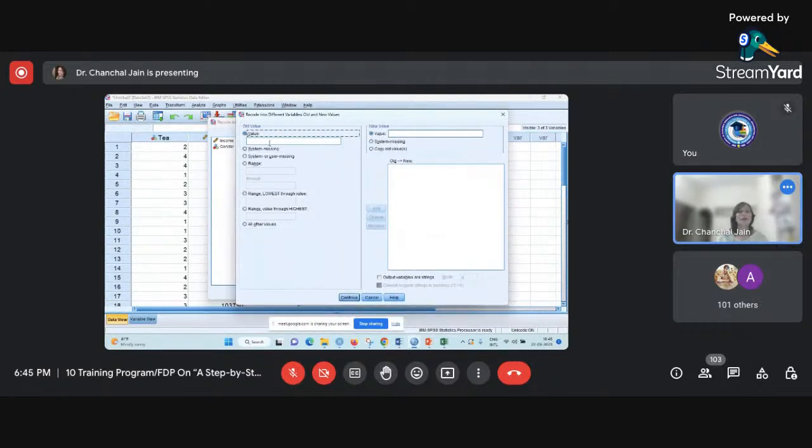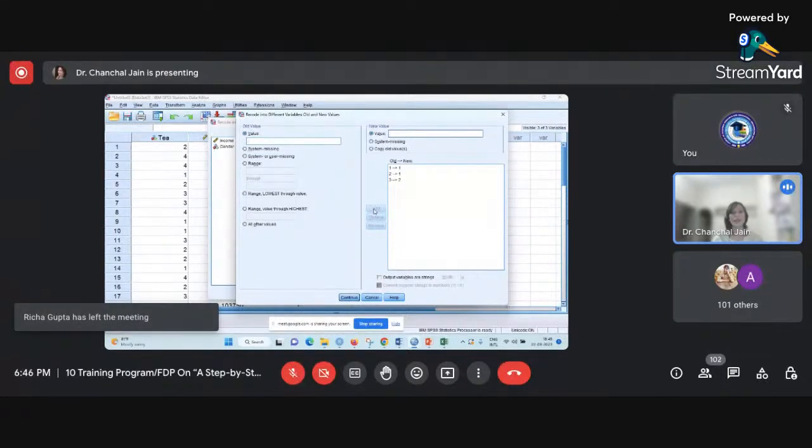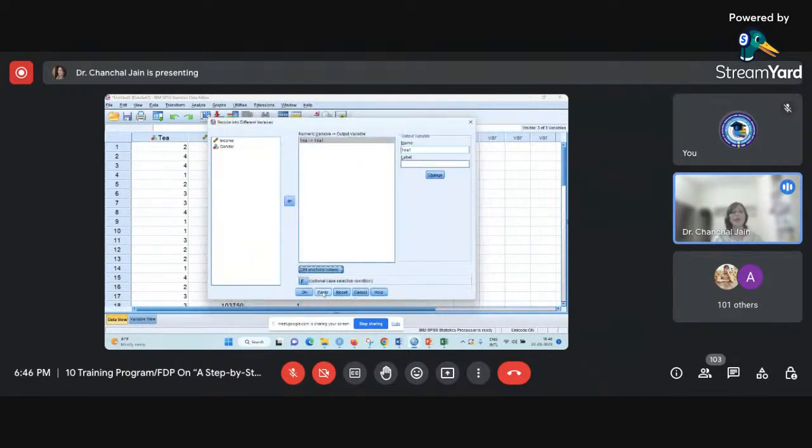Here the first option is Value. Suppose I have written here 1. This is the old value. The new value I also want to keep as 1, and then I can add this. Old value is 2. I want to convert it into the first category, so the new value would be 1. I can press Add. Then the old value is 3. I want to keep it in the second category, so I write 2 and then add. Then old value is 4 and I want to convert it into the second category, that is 2. I can add this, press Continue and press OK.